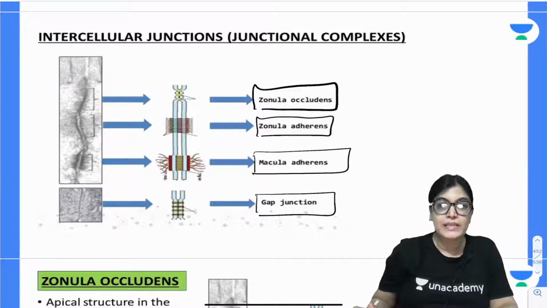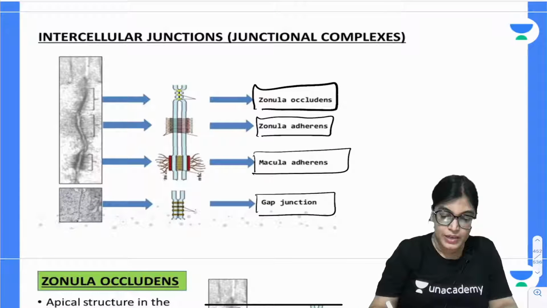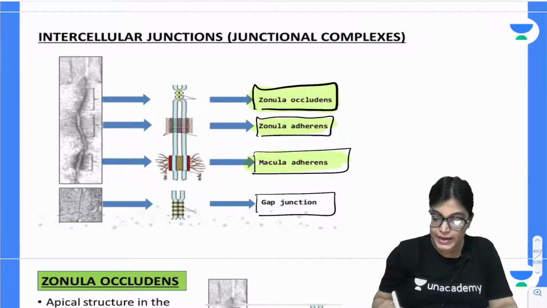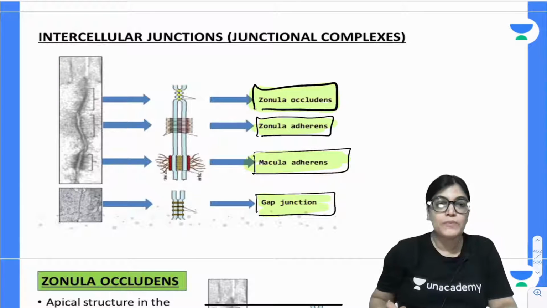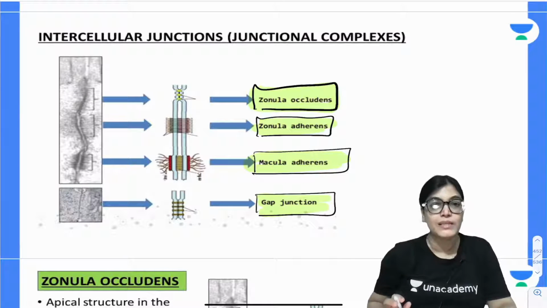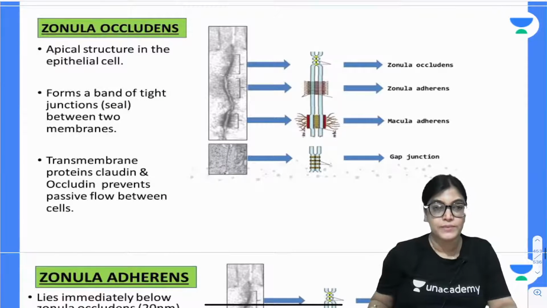These are the basic types of intercellular junction present in the epithelium. What is important is that we should have a basic idea of the function of each type of these junctional complexes. So, let's start with the first, that is Zonula Occludens.